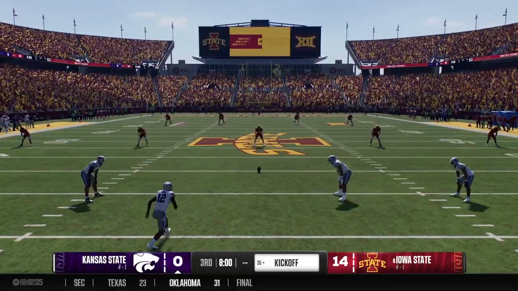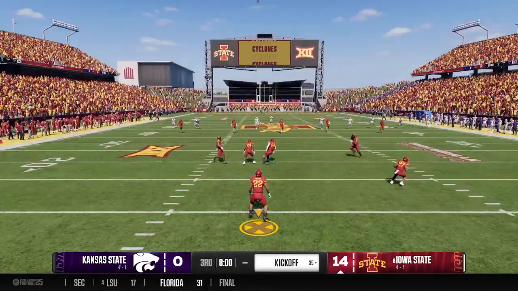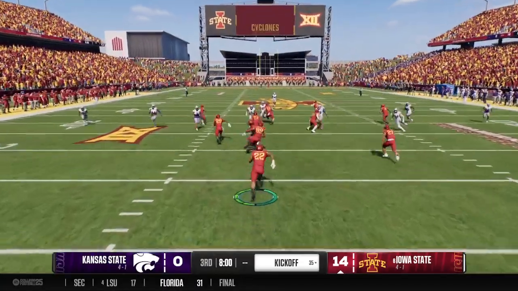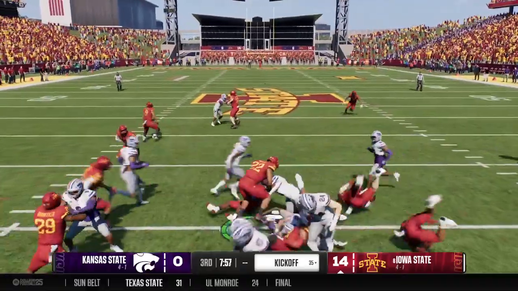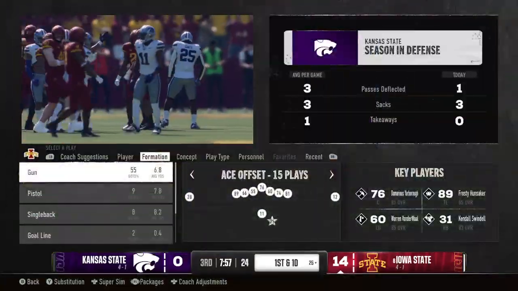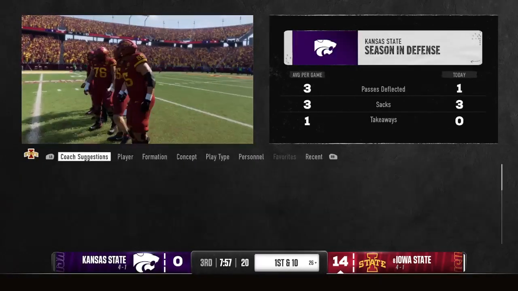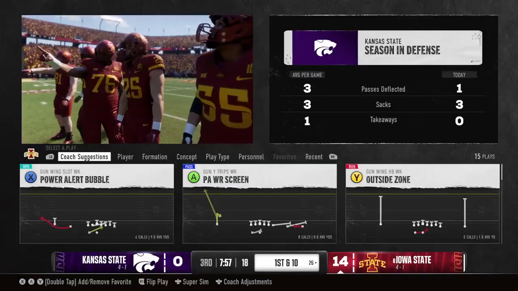Kansas State will kick it off to start things in the second half. From inside his own 15, trying to follow his blockers. Able to find enough room to get it out across the 25. He's brought down at the 26. Iowa State has the ball back. The Cyclones ready to go on offense.